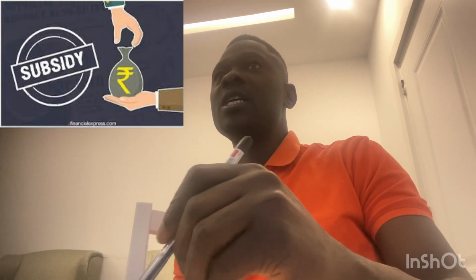So with subsidy, it brings about a reduced cost of production for firms. And if the cost of production for firms reduces, it encourages them to produce more. So the supply curve will shift to the right. That is the first point there. So this will increase the quantity supplied of BEBs from S to S with subsidy.